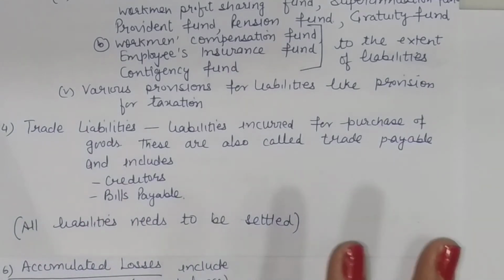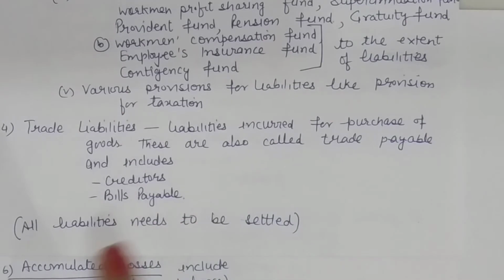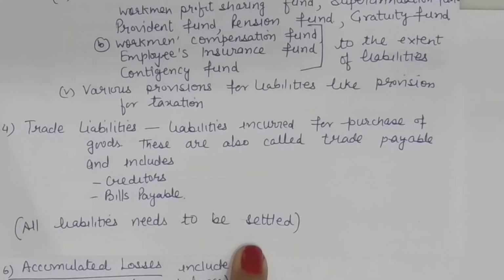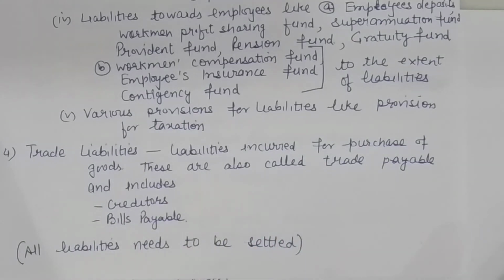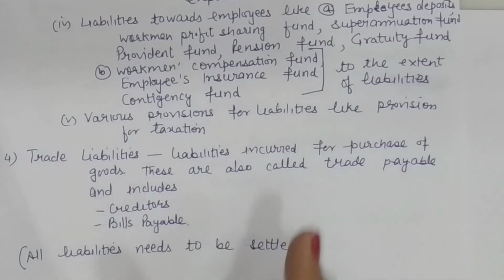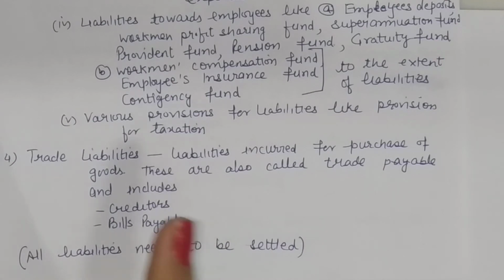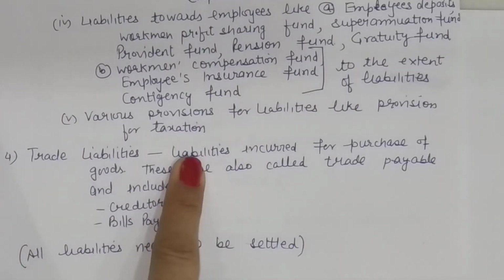Now, in any given problem, we must remember that we are to settle all liabilities. That is, all liabilities must be paid off. So if the purchasing company is taking over the liabilities, that is fine. It means these are settled. Now, these belong to the purchasing company. They have taken over. But if some liabilities are not taken over by the purchasing company, it will imply the liabilities shall have to be paid by the liquidating company.